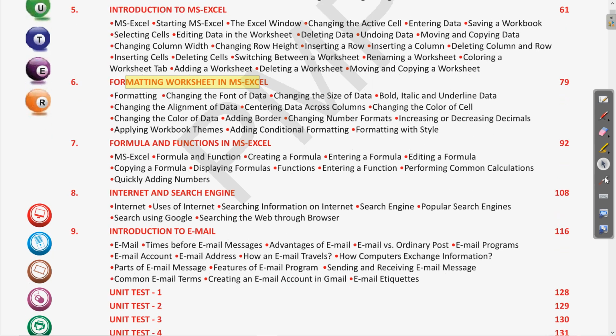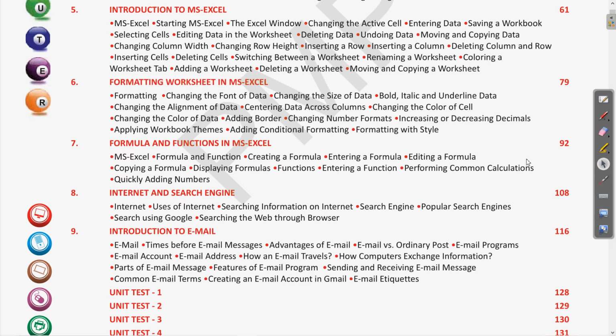Then we will also read some features of the search engine and internet, and we will have an introduction of email, how you can write an email, what are the different formats, what are some protocols. Clear? Some email etiquettes. So this will all be discussed in class 6.